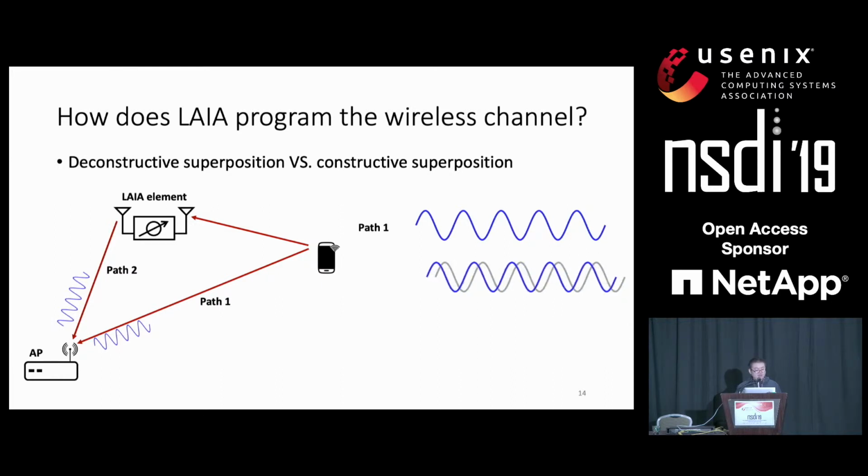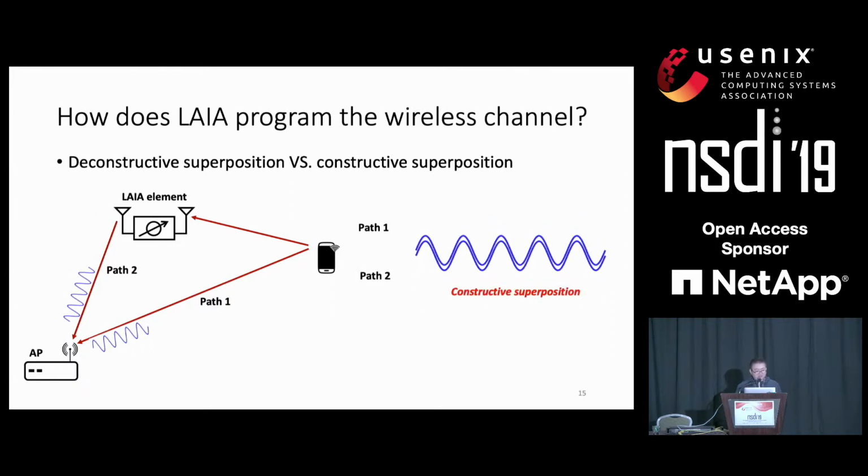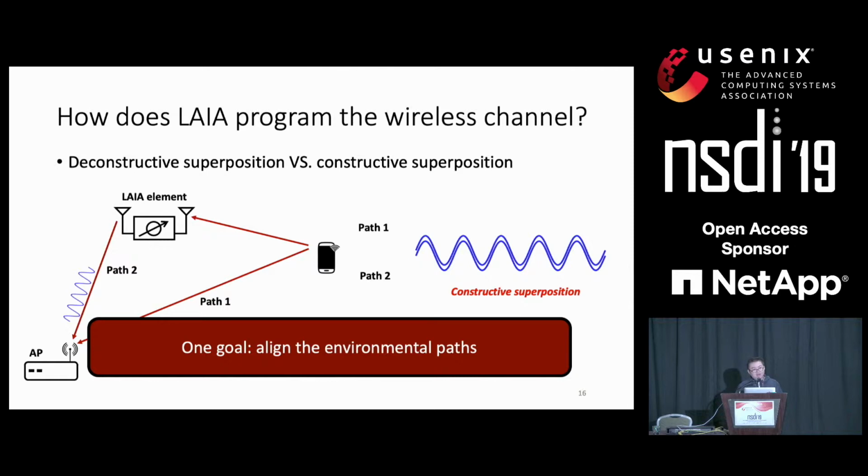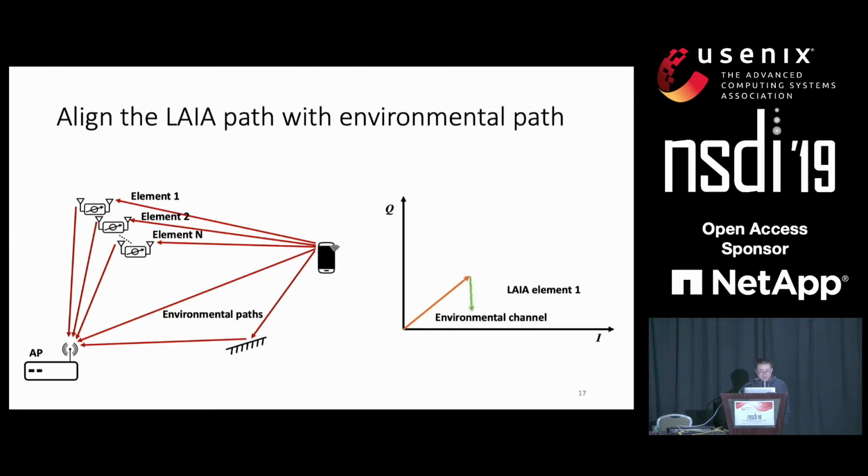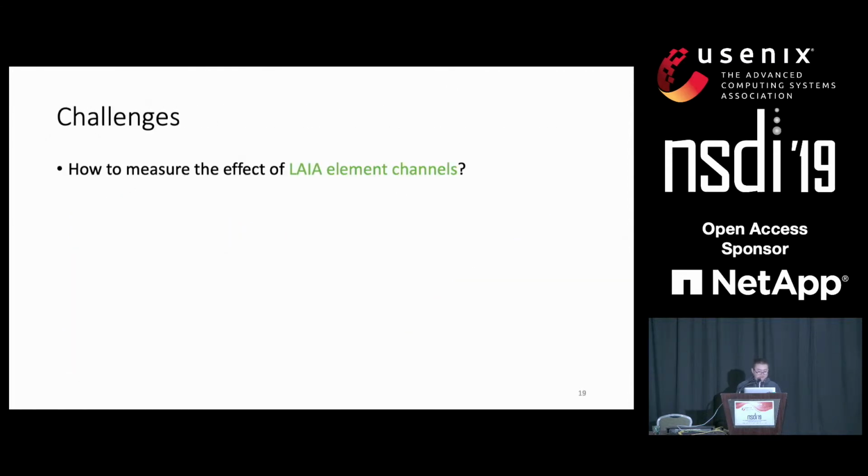If we shift the signal with the correct amount of phase, it is actually equal to delaying the signal in the time domain. If the delay is correct, we can make them add constructively, and the signal strength can be maximized. So our goal is to align all the environmental paths. And the same principle applies if we have multiple elements. So what we need to do is to find the correct phase shifts for each element and make them align with the environmental path, and so on and so forth. We do the same thing for all the elements.